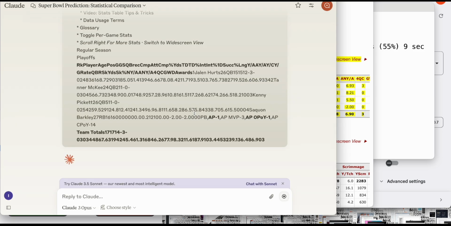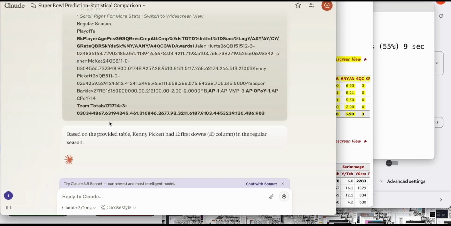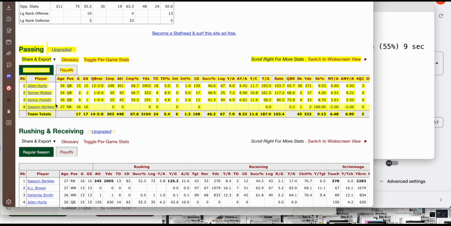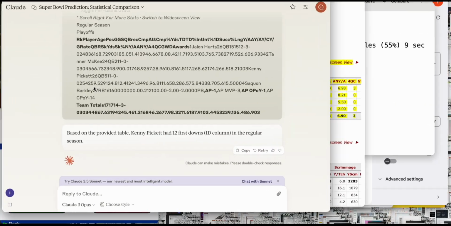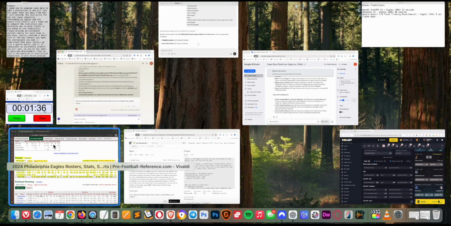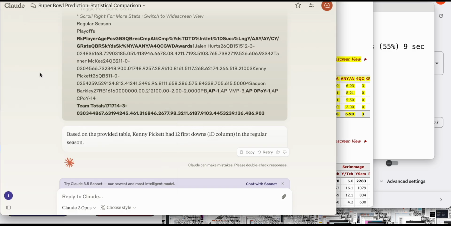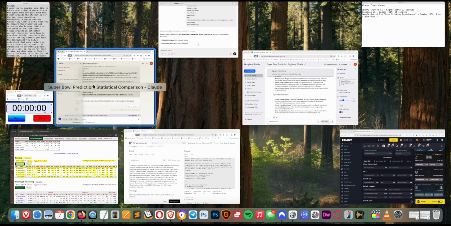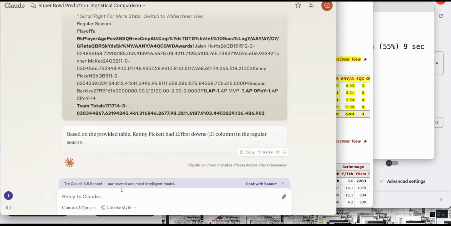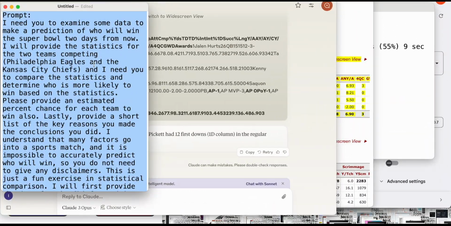So let's see here. First downs. So it looks like it actually got that right. So it didn't fail this time. So this time I'll just go ahead and give it everything and we'll see what it comes up with. I just don't really trust it because I asked it a simple question earlier and I pasted in a table and it didn't answer the very simple question correctly. So we're going to try to go ahead and just give it the same info here.